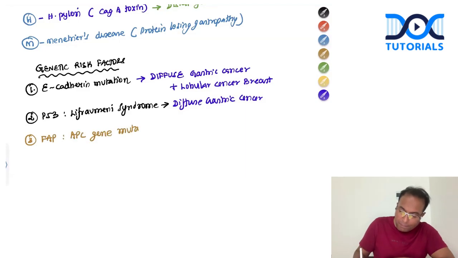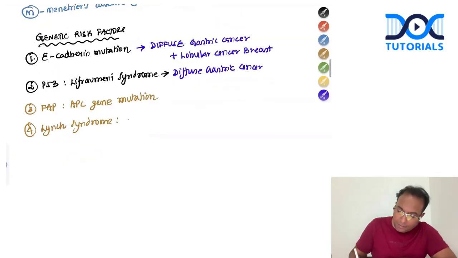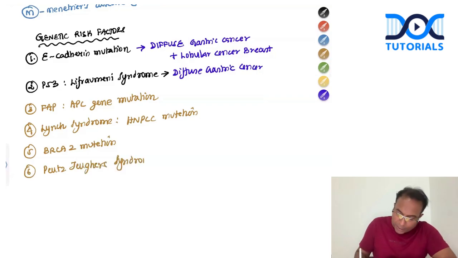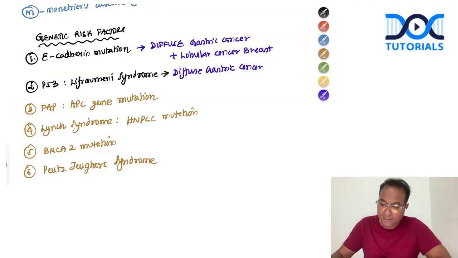So FAP causing APC gene mutation, Lynch syndrome having HNPCC, hereditary non-polyposis colorectal cancer mutation. Please remember BRCA2 mutation, and also Peutz-Jeghers syndrome. So these are all other types of genetic associations in gastric cancer.